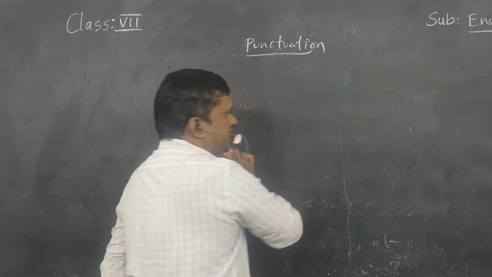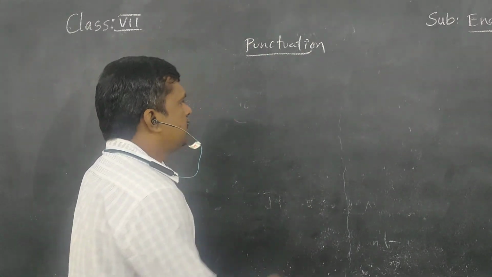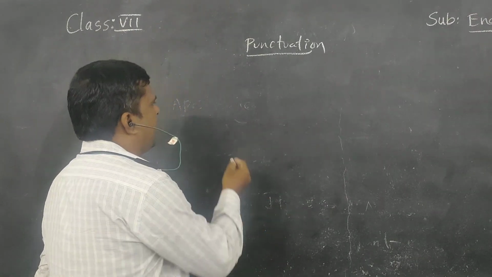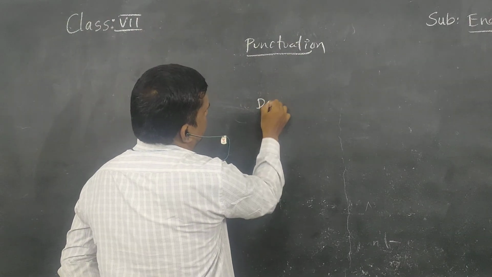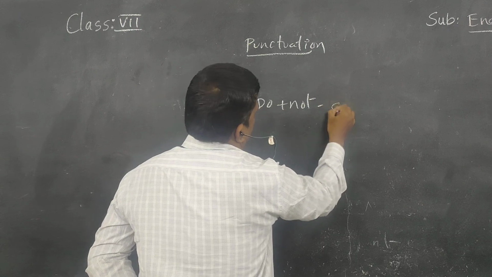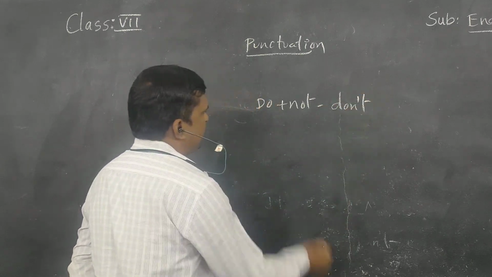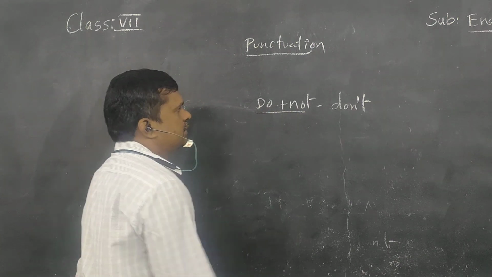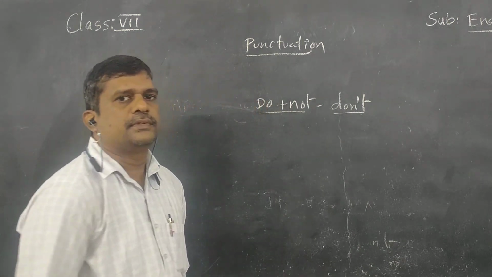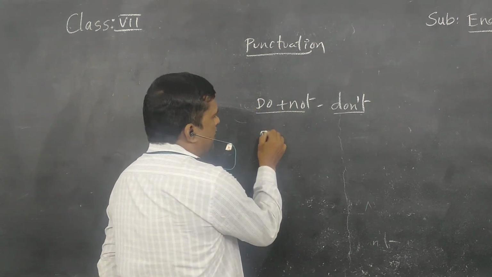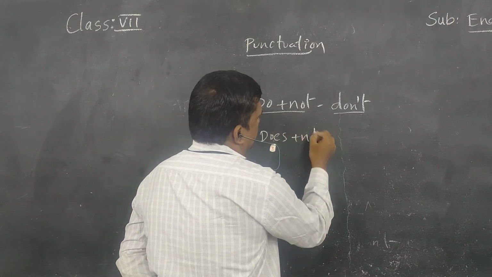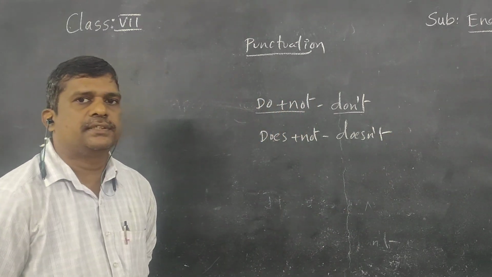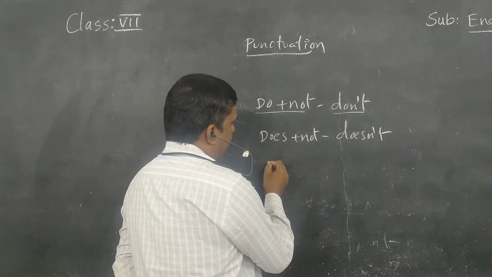Possessives we have already discussed, and now let us see contractions. For example, do plus not becomes don't. If we add negative to do, it becomes don't. Does plus not becomes doesn't.